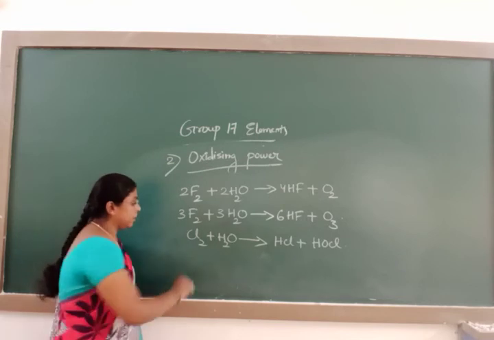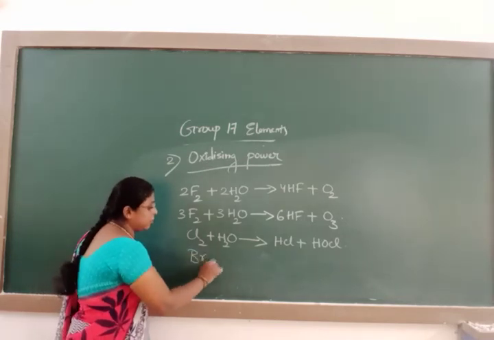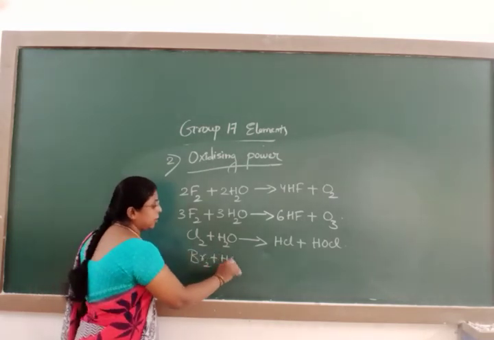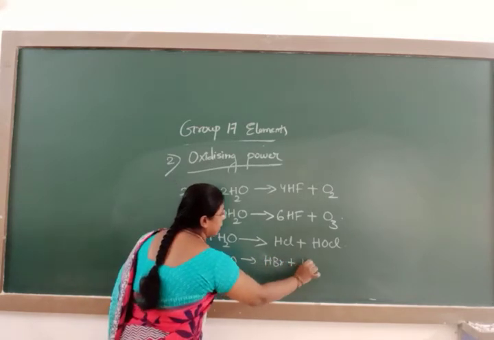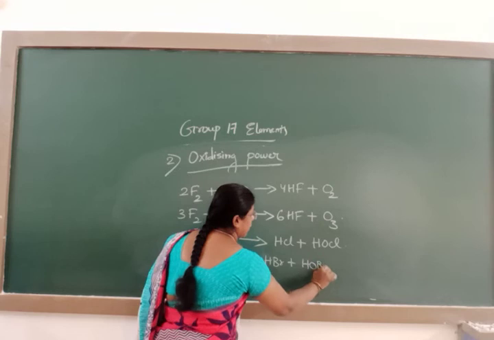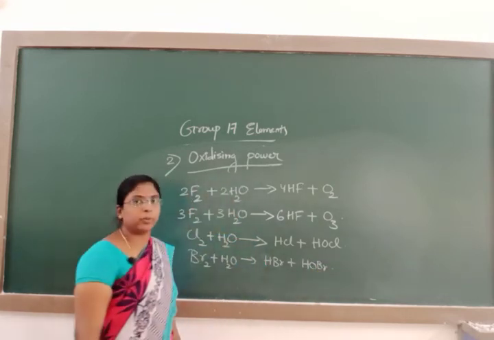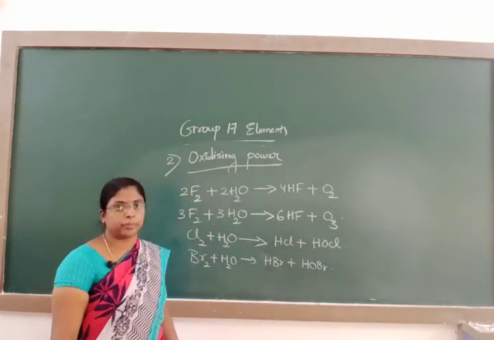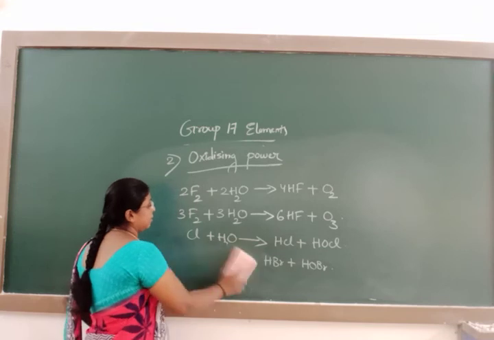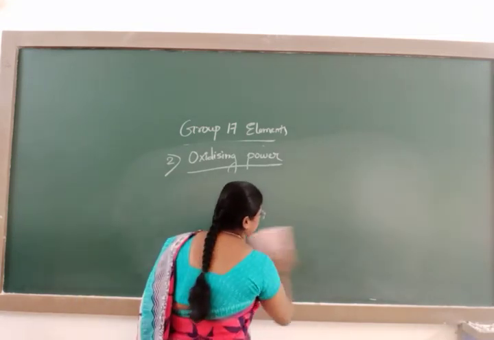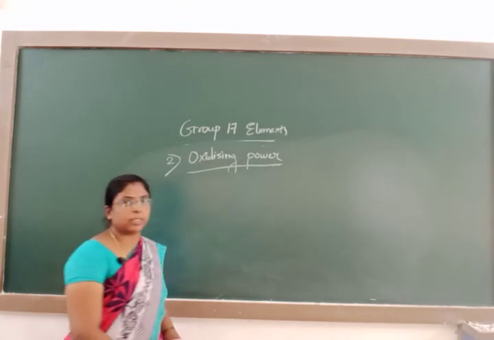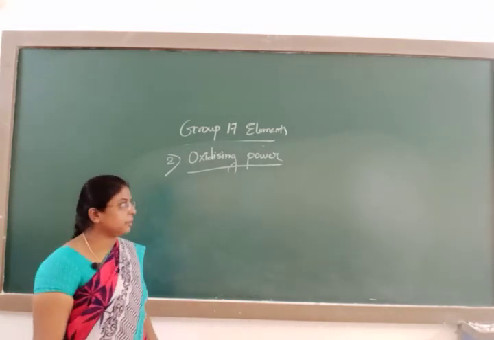Similarly, when bromine reacts with water, you get HBr and HOBr, hydrogen bromide and hypobromous acid. These are some of the examples which show that it acts as a good oxidizing agent.